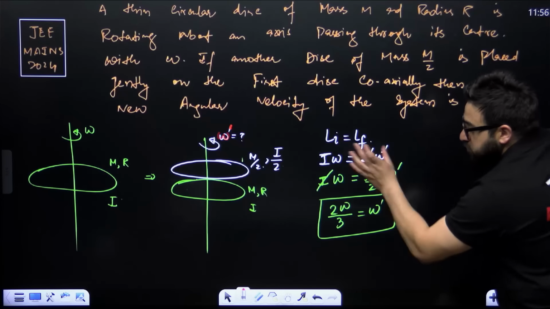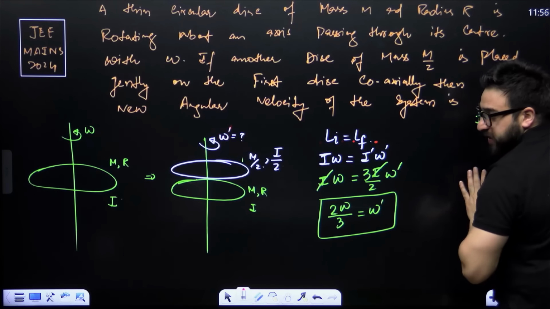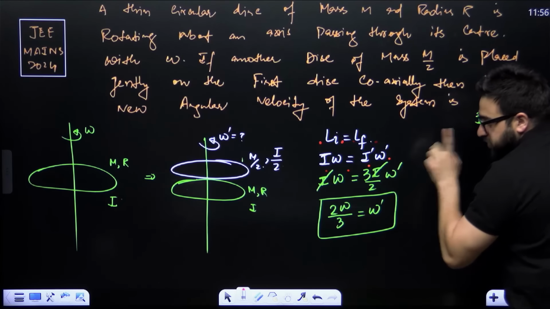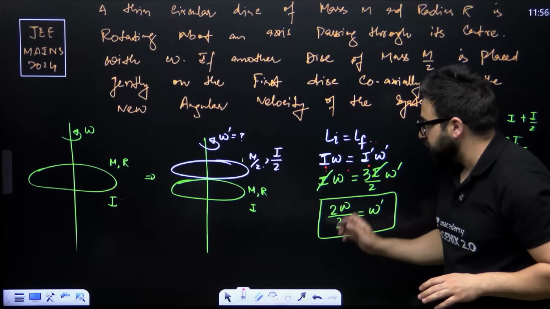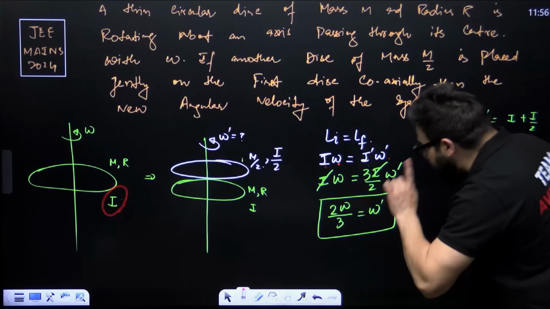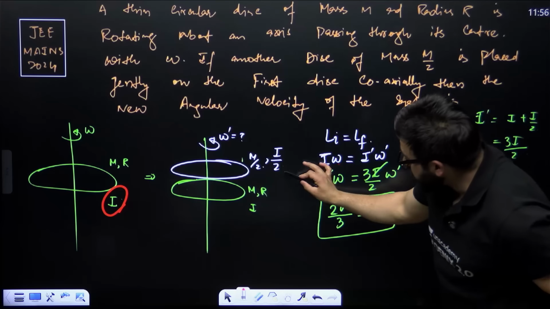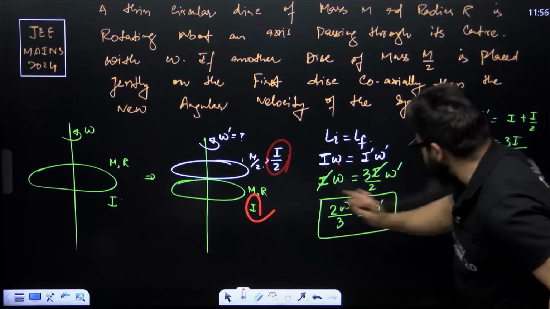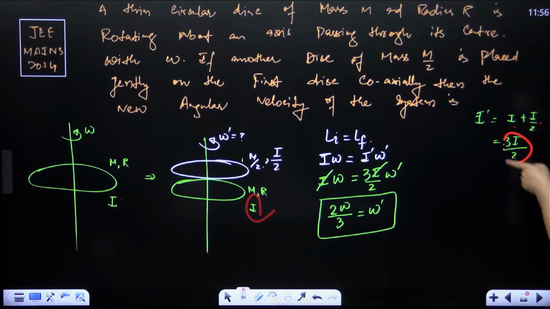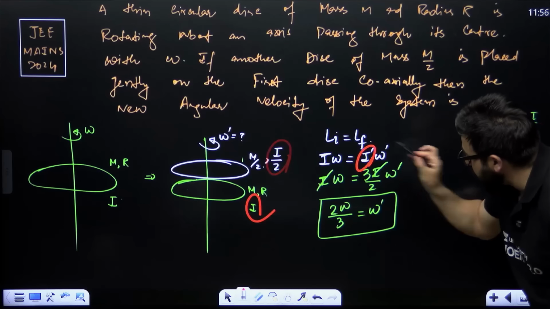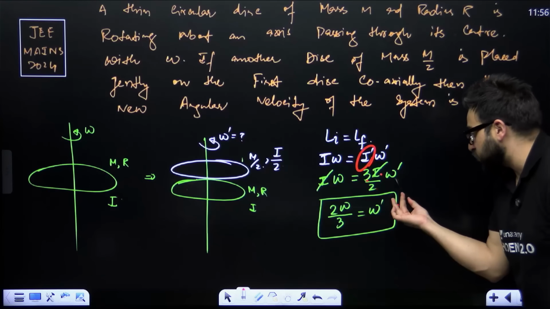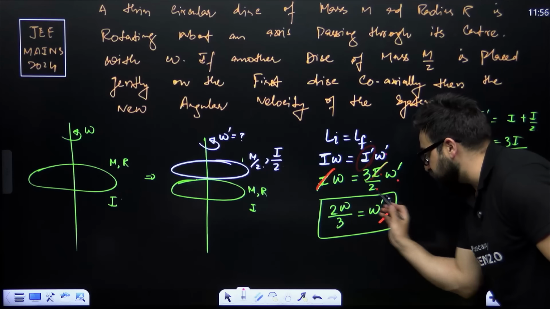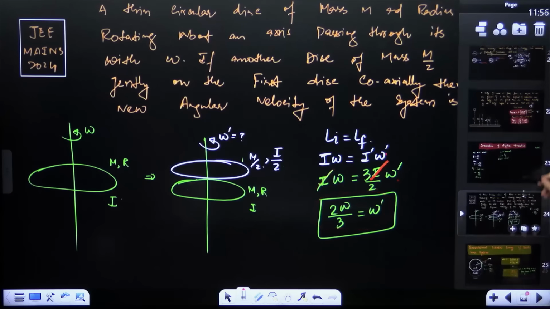Now see, you say angular momentum initial is equal to final. So I into omega is equal to I dash into omega dash. What is the initial moment of inertia? I. Initial angular velocity omega. Finally, moment of inertia is I by 2 plus I, that is 3I by 2. So final moment of inertia is 3I by 2. Final angular velocity is omega dash. So from here, you can say this and this will cancel. You can get the value of omega dash.